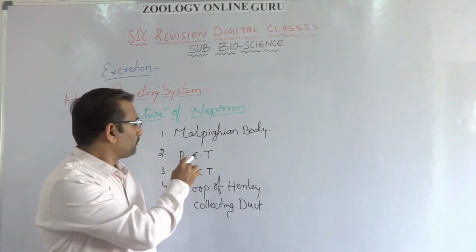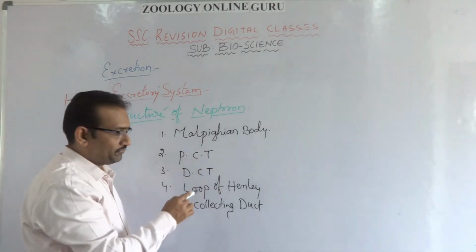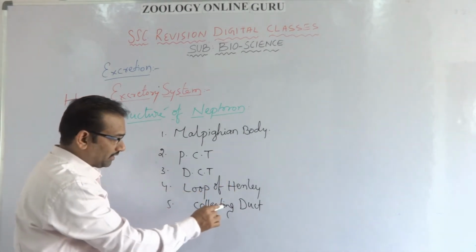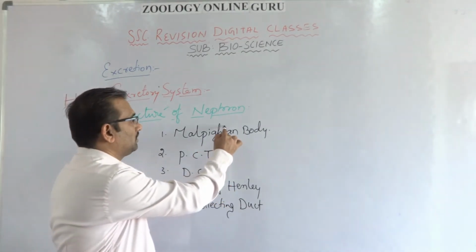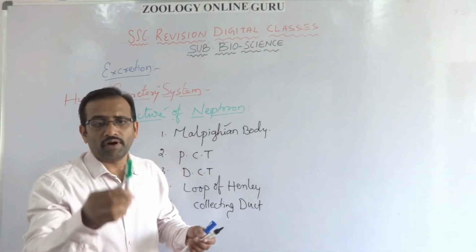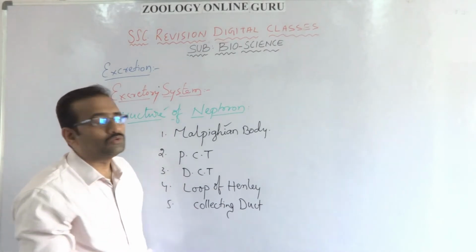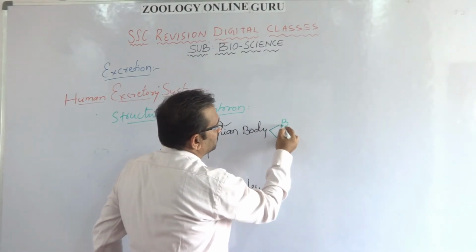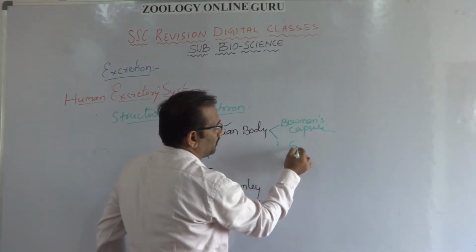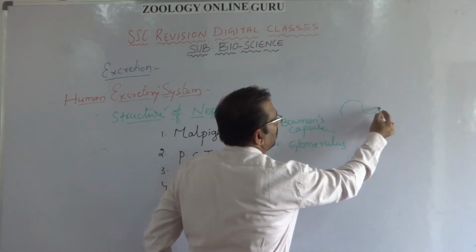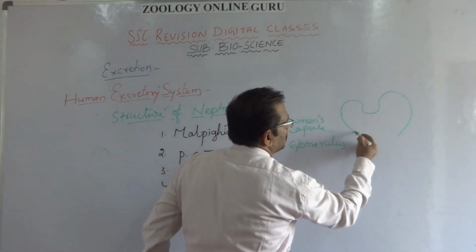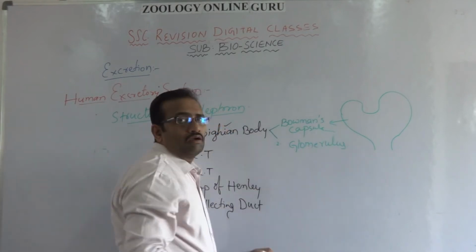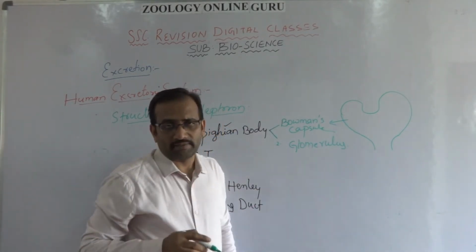Each nephron contains the following parts: Malpighian body, proximal convoluted tubule, distal convoluted tubule, loop of Henle, and collecting duct. Starting from the Malpighian body. The Malpighian body contains two structures. One is Bowman's capsule. The second one is glomerulus. It is a cup-like structure. The cup-like structure in the nephron is called Bowman's capsule.